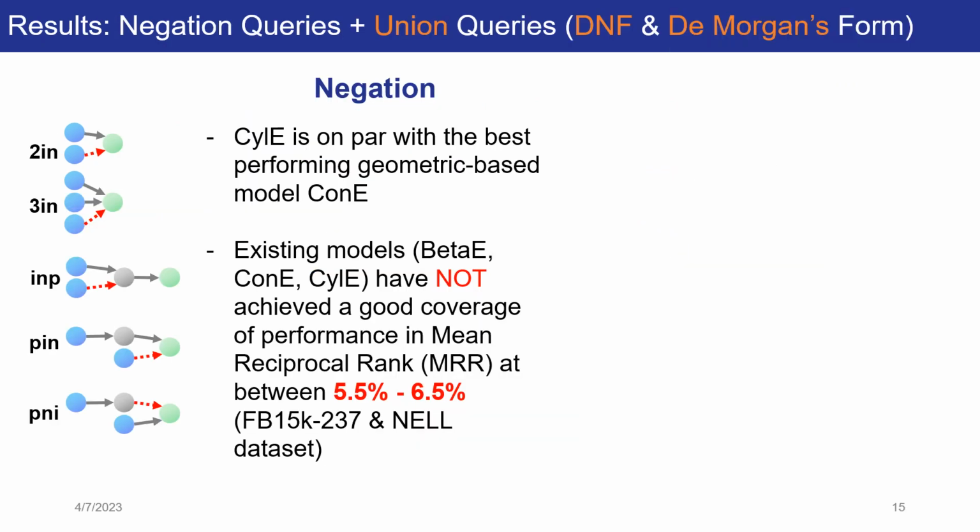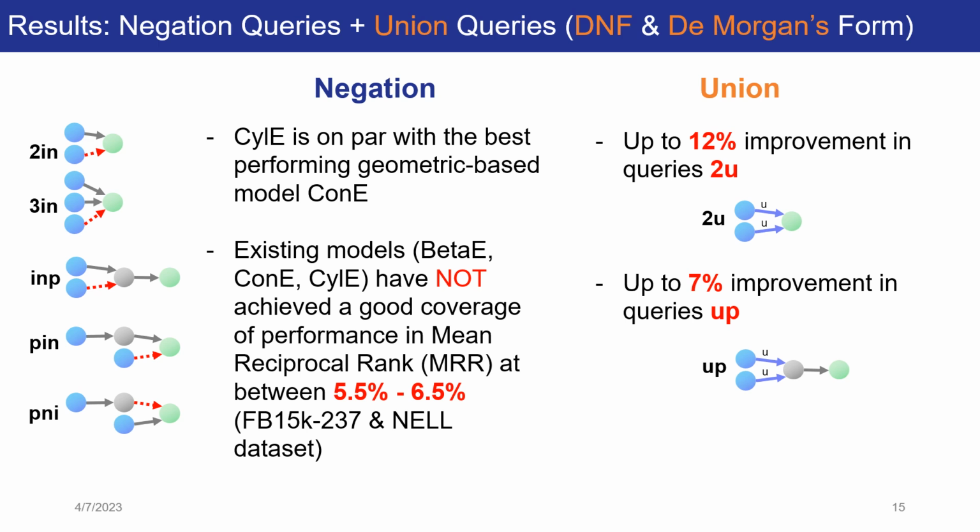For the results of answering negation queries, CyIE is on par with the best performing geometric-based model ConE. Notice that existing models, BetaE, ConE, and CyIE, have not achieved a good coverage of performance in mean reciprocal rank, at between 5.5% and 6.5%. However, for the results of answering union queries, CyIE was shown to be significantly more accurate than the previous geometric-based embeddings model ConE. Specifically, it's up to 12% improvement in queries 2U and up to 7% improvement in queries UP.